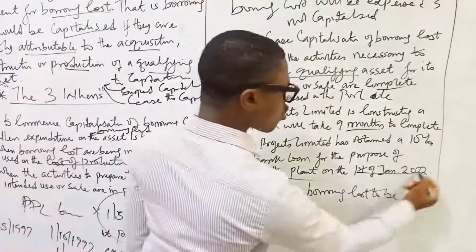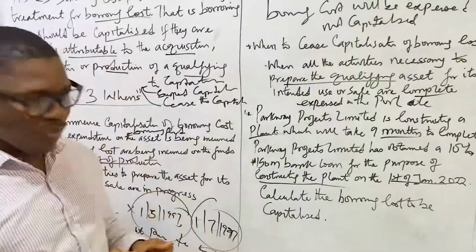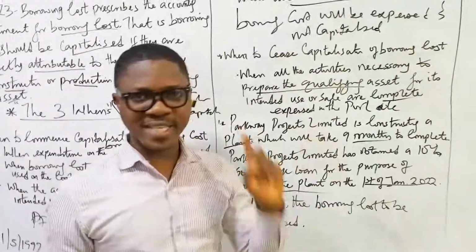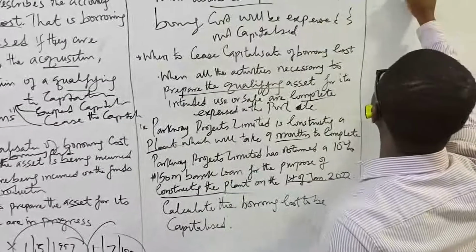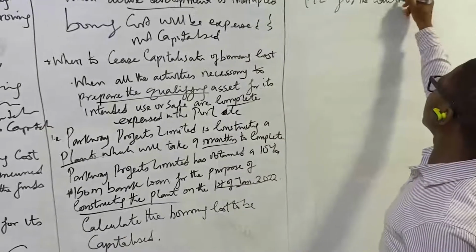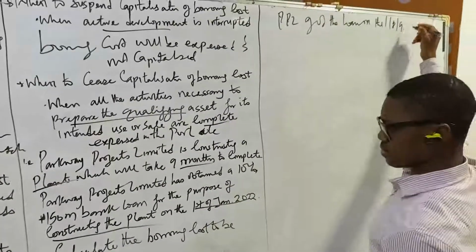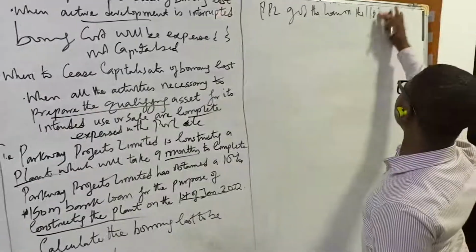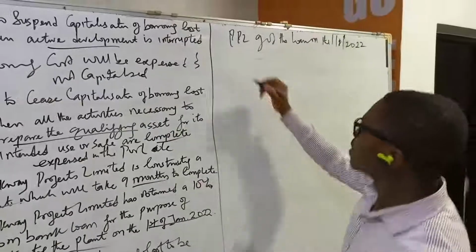That means two things here. One, PPL got the loan on 1/1/2022.